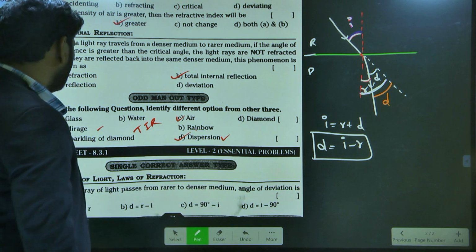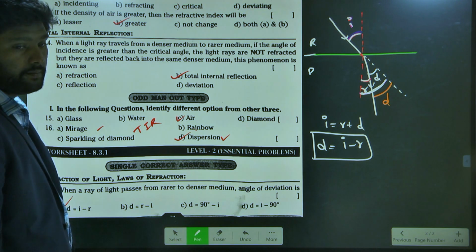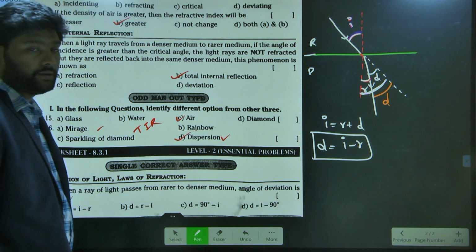So what is the answer here? A. Yes, A is your answer. Understand? Yes. Well done.